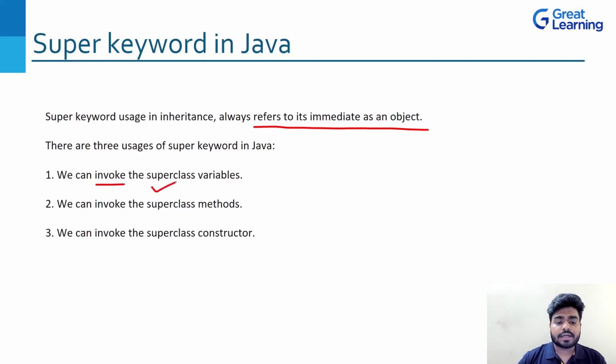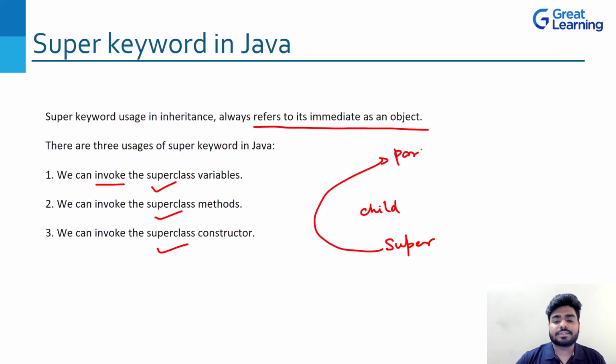Invoking the superclass variable, superclass method, superclass constructor means that from within child, the time you use the word super, it will directly take you to the parent class. The time you use the super keyword, it will directly make a jump and go to the parent class. That is what super is. Okay. So if you write the super keyword, it will take you directly to the superclass, the parent class. That is how it works. Now we will see one example for each of these. How does it work for a variable? How does it work for a method? And how does it work for a constructor?